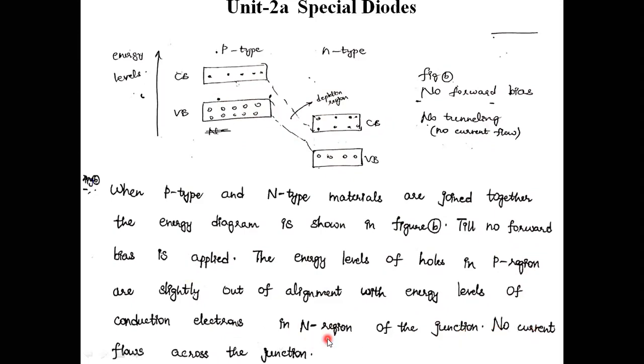No current flows across the junction. That means no current flow across the junction. There is no movement across the junction, because the charge carriers are misaligned here.